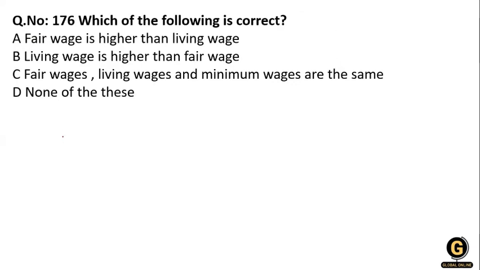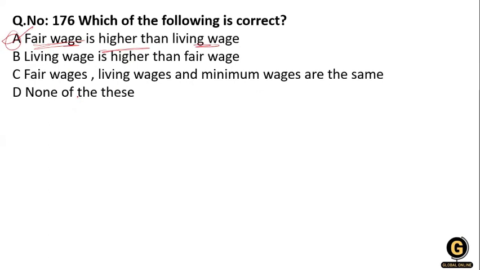Which of the following is correct? A, fair wages is higher than the living wages. B, living wages is higher than the fair wages. C, fair wages, living wages, and minimum wages are the same. D, none of the above. What is the correct answer? Option A, fair wages is higher than the living wages.